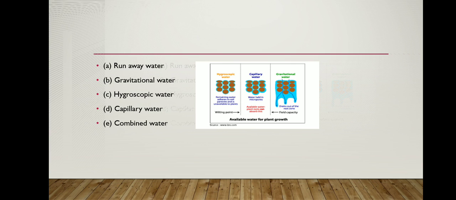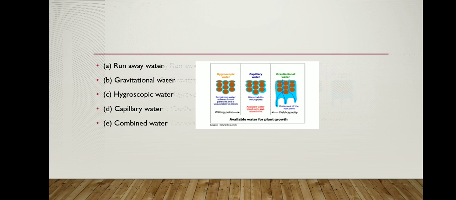Runaway water is the water which moves to low lying areas after the rainfall or after the precipitation. Generally, this type of water is not available for plant absorption. The next one is gravitational water. This is the water which flows downward deeper into the soil under the influence of gravity. The movement of the water deeper into the soil layers is called percolation.